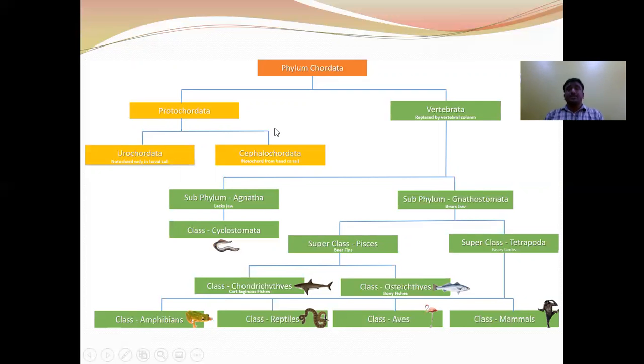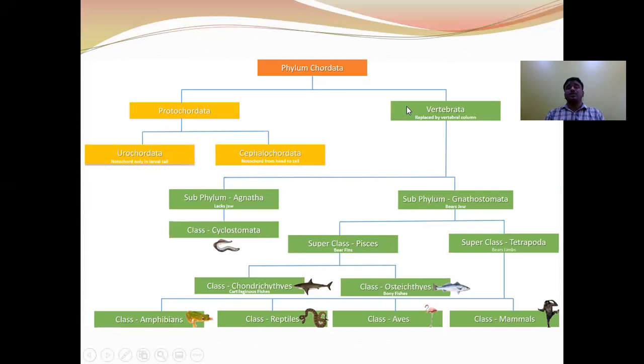This classification is based on the fate of the notochord. In urochordates, the notochord is present in the tail region during the larval stage. When they convert into adults, the notochord disappears. Whereas in cephalochordates, the notochord extends from the tail to the head region. Cephalo means head.